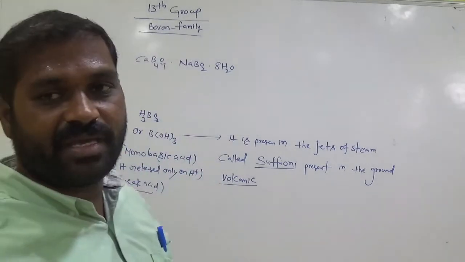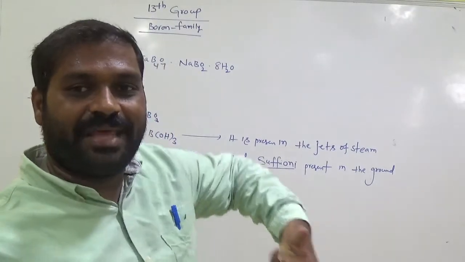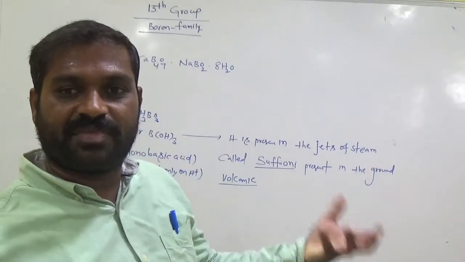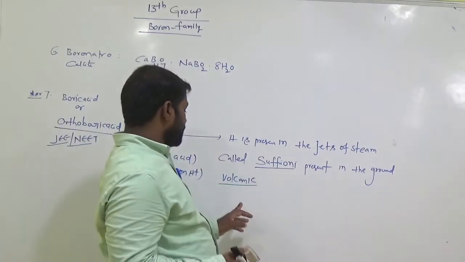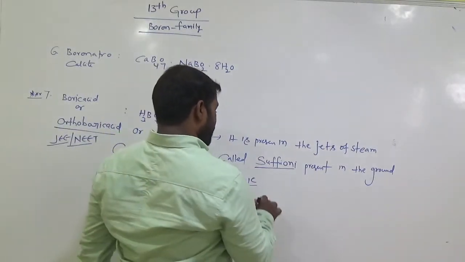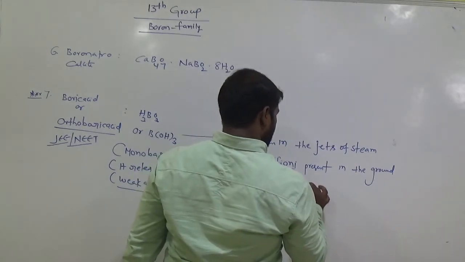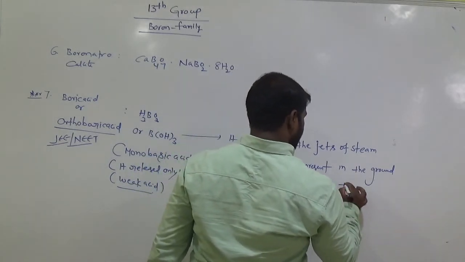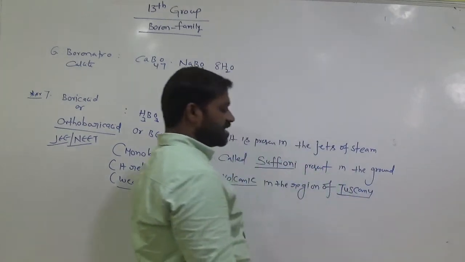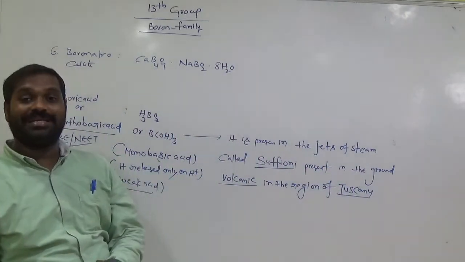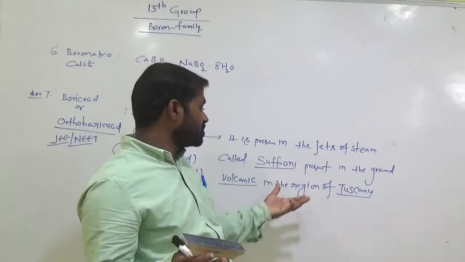Mostly in Italy we find this type of volcano. Some steam is released from those volcanoes, which is called soffioni, in the volcanic region of Tuscany. Tuscany is one of the areas in Italy where there is most possibility of volcanoes.